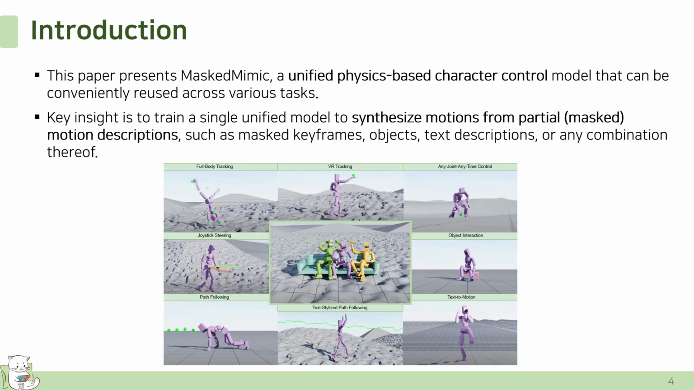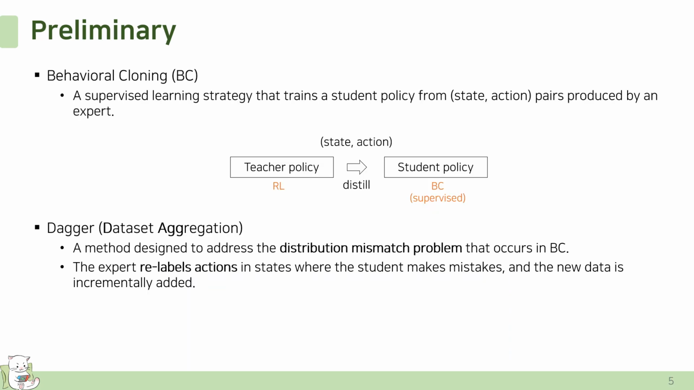The key insight is to train a single unified model to synthesize motions from partial motion descriptions such as masked keyframes, objects, text descriptions, or any combination thereof. Before explaining the method, I will briefly introduce the key techniques used in the paper.